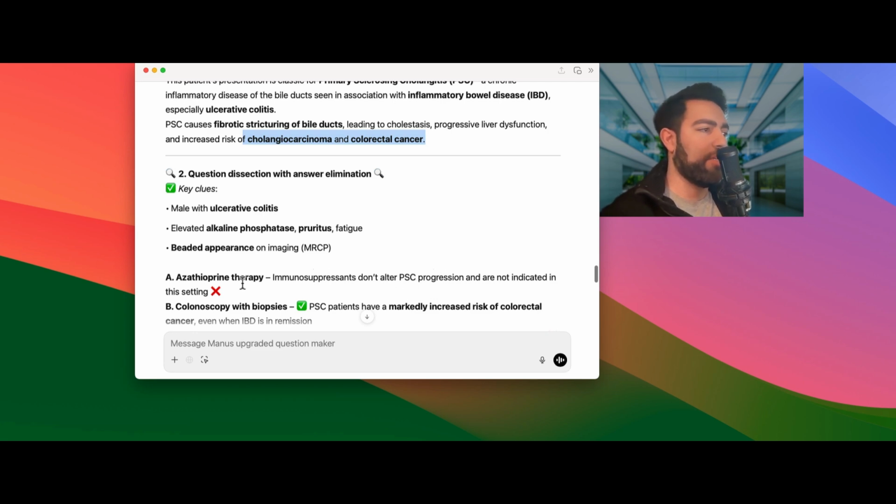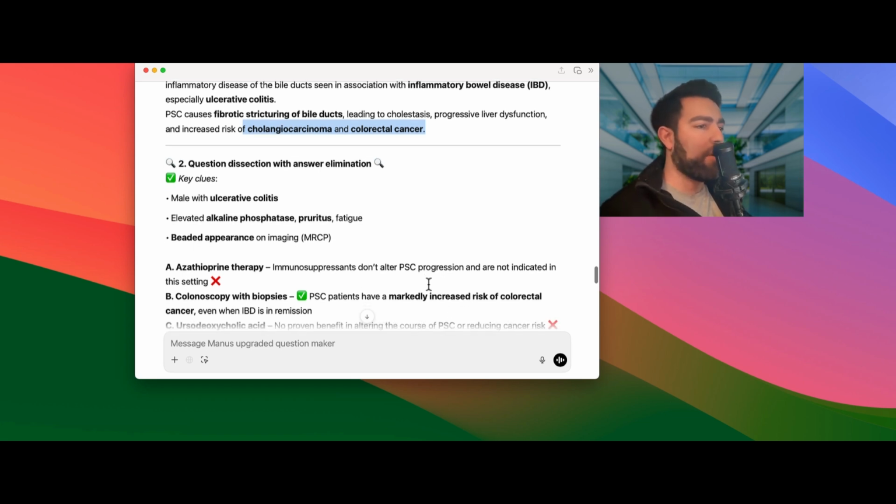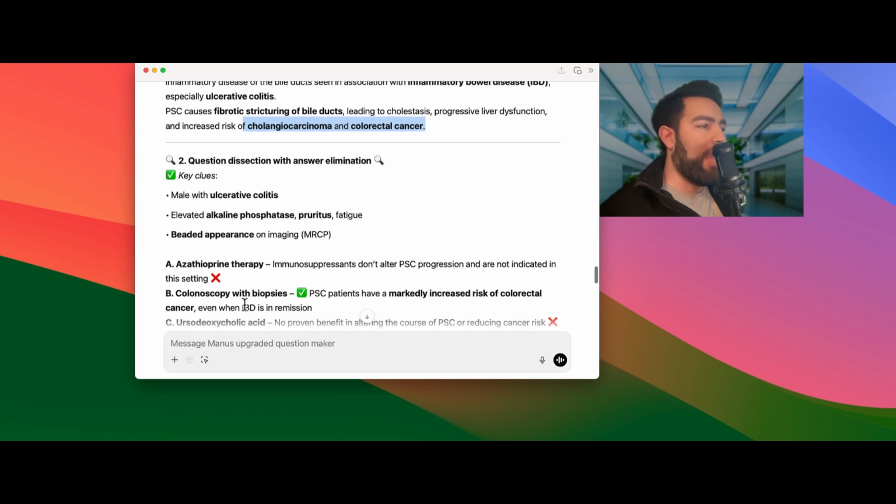Don't get tied up trying to treat the PSC with something like that. They put that in as a distractor option, because they may think, well, he knows PSC is an autoimmune condition, so maybe the patient will take the immunosuppressant. But you cannot miss the colonoscopy with biopsy. You need to know this. Pay very close attention: PSC patients have a marked increase in colorectal cancer risk, even when IBD is in remission.